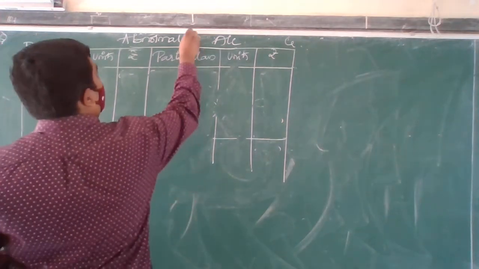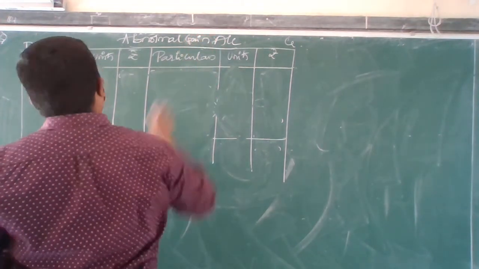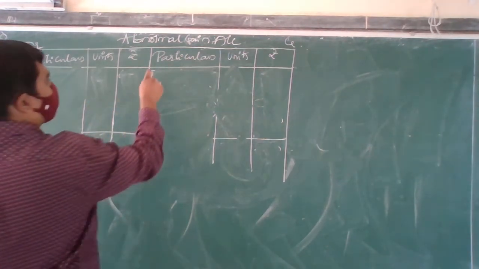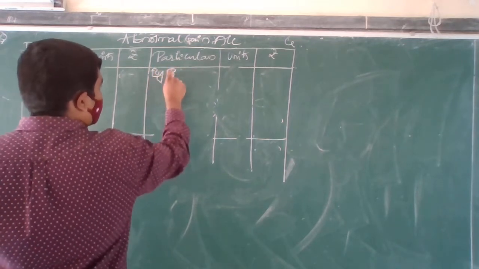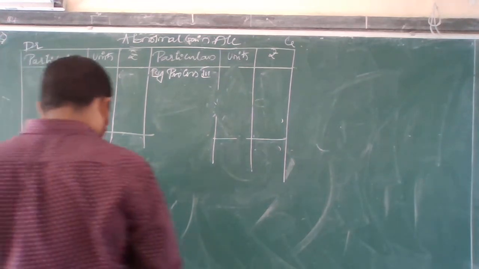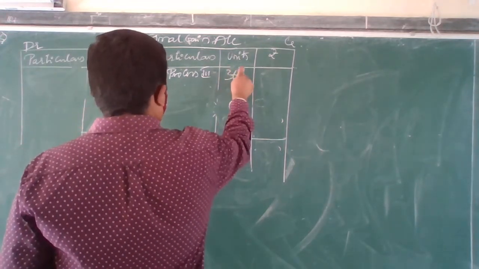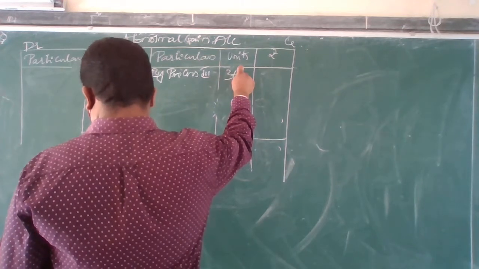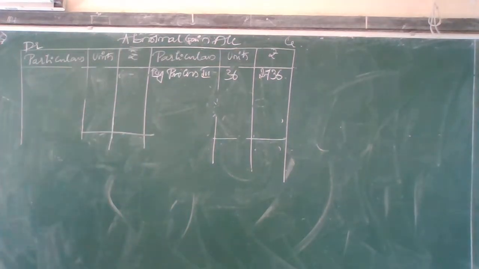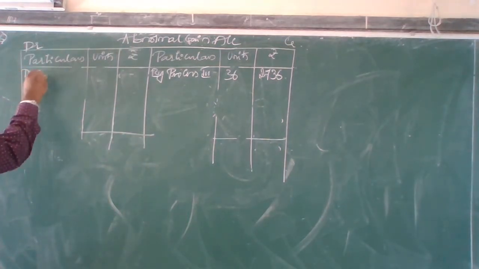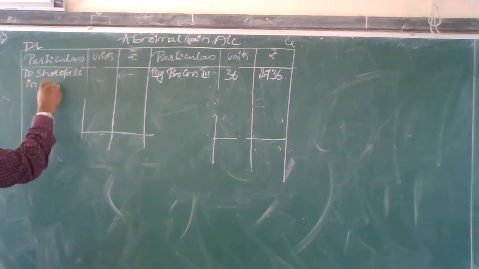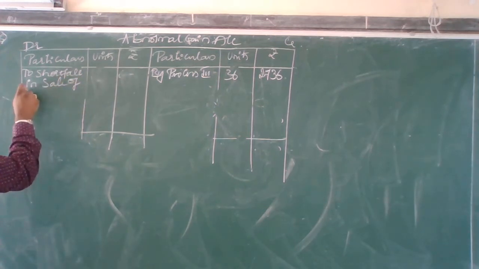Abnormal gain. Okay. Now abnormal gain, in which process has the gain occurred? By process 3 we have the gain. How much? 36, at 2736. So I have to sell this. To shortfall in sale of normal wastage.